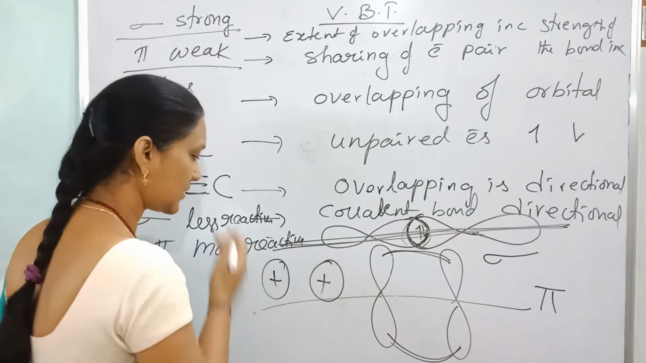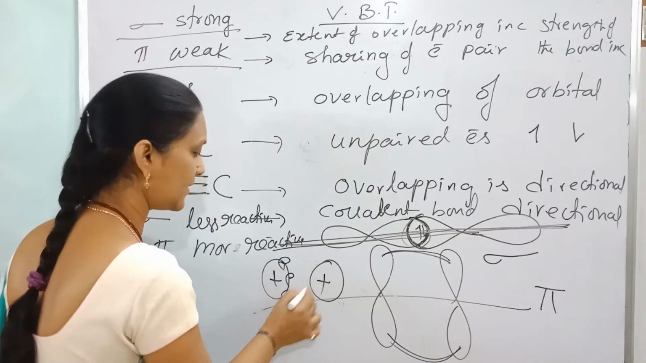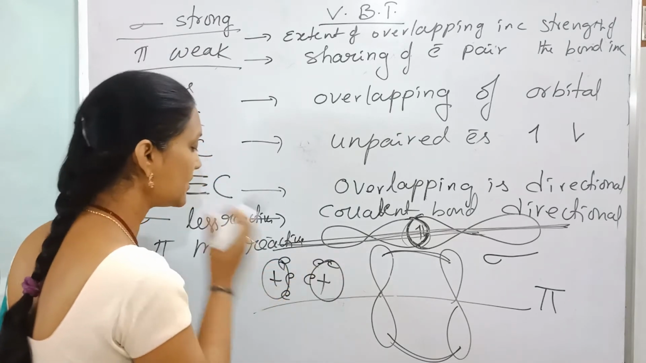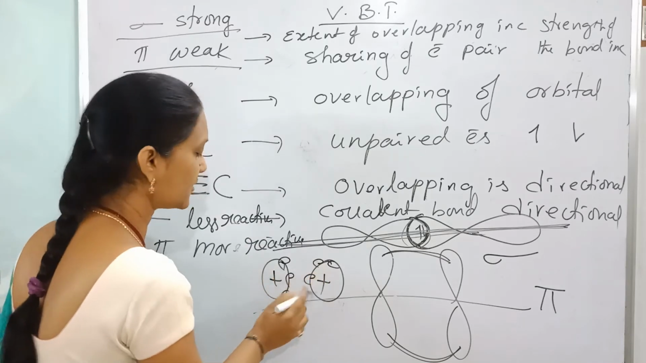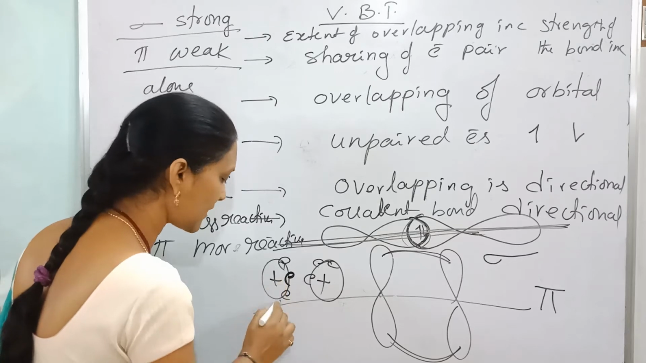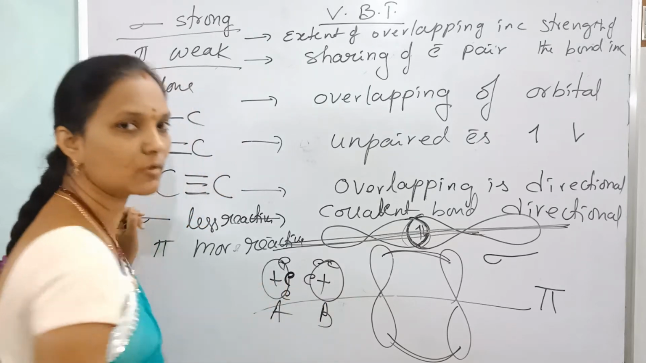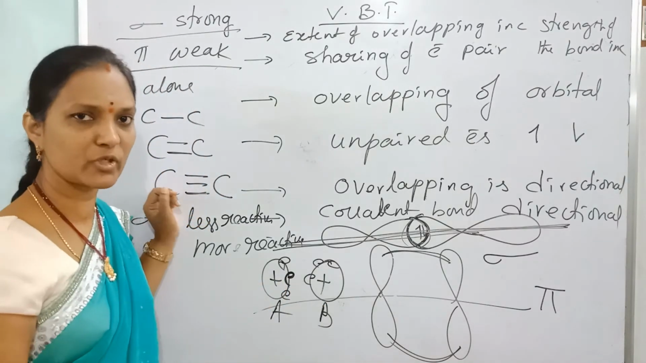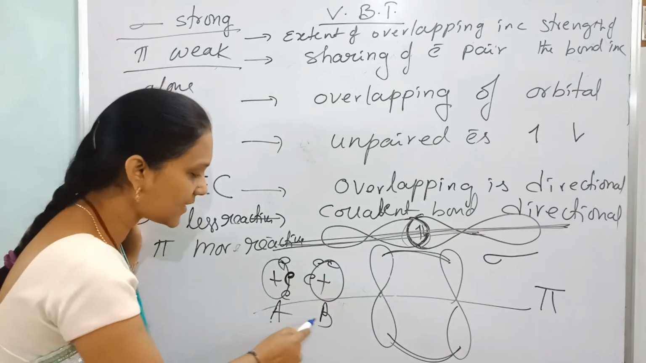Here is the nucleus, and in the outer shell, electrons are present. If two elements approach each other, attractive forces act between outer electrons. For example, this is A and this is B. This is a general statement for the formation of a chemical bond only.